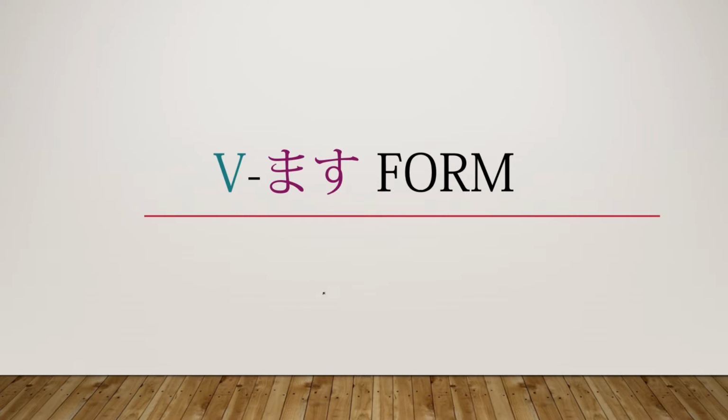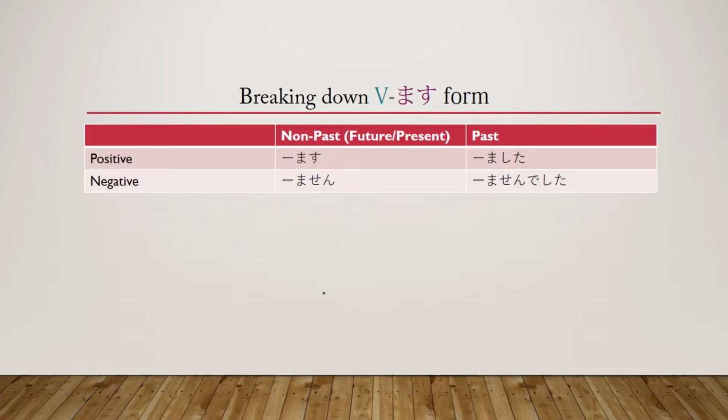If you also notice, there's no really direct translation because the verb masu form by itself doesn't really mean anything. It just means the verb that's attached to it, but you're giving it a tense, future, past, something like that. Let's go ahead and break this down a little bit, and hopefully you'll understand it after that. Okay, so here are the four that you've probably seen in the section. It is masu, masen, mashita, and masen deshita. And let's go through each of these and know exactly what they mean.